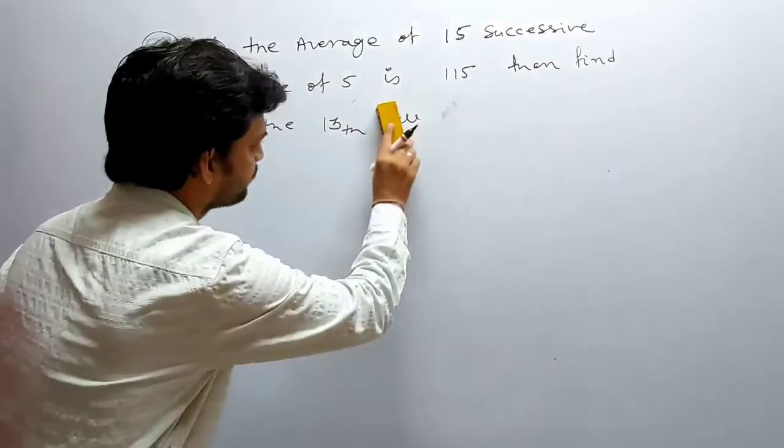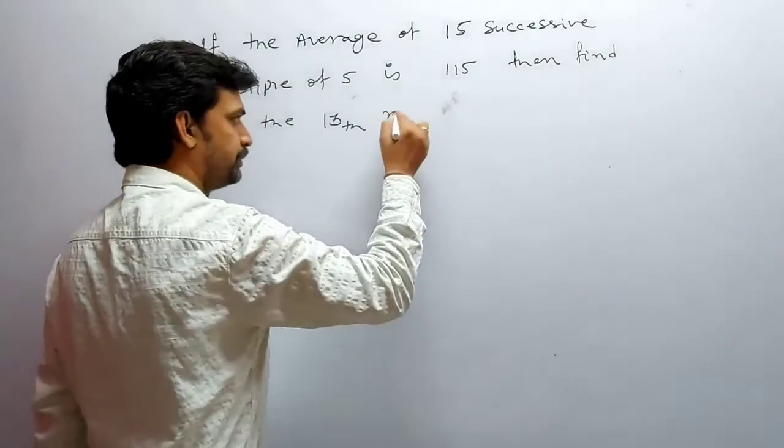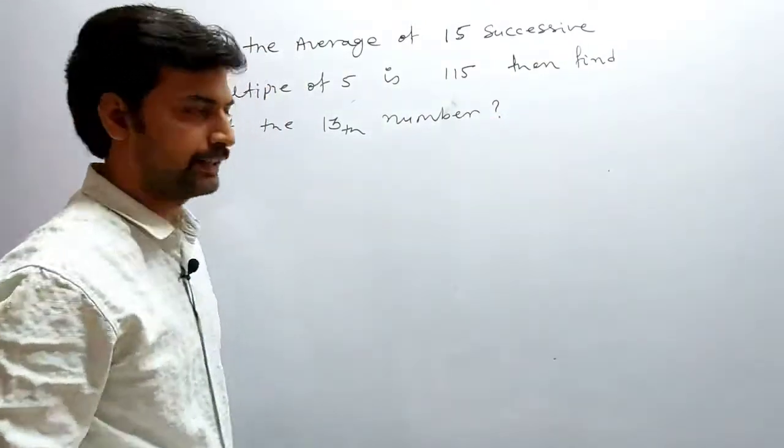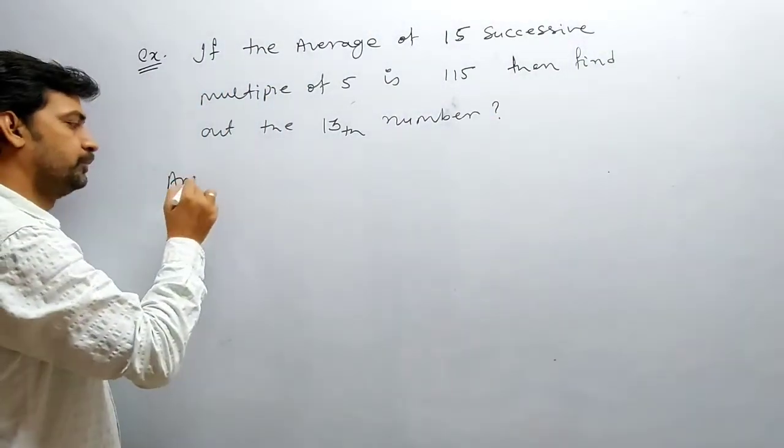I'll write it: 13th number. So again, the same thing.